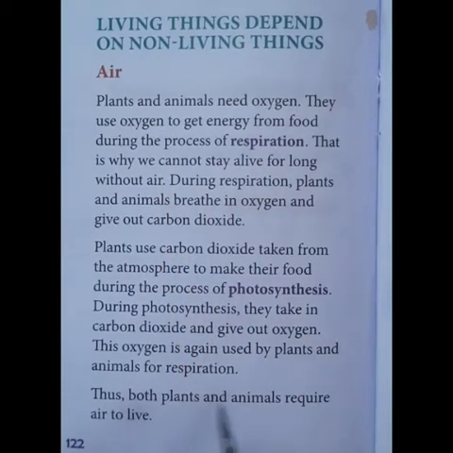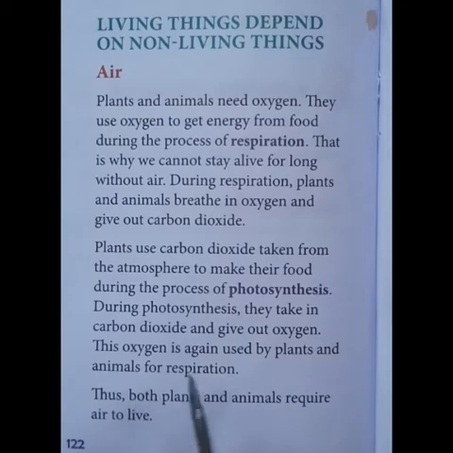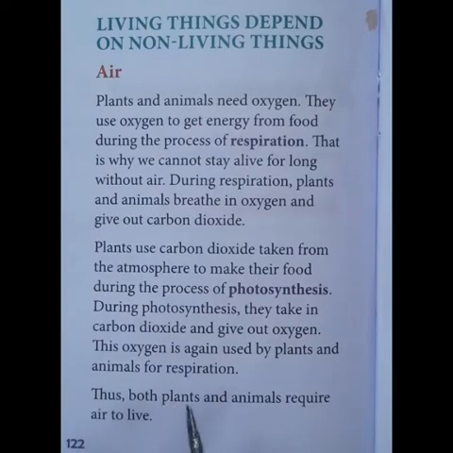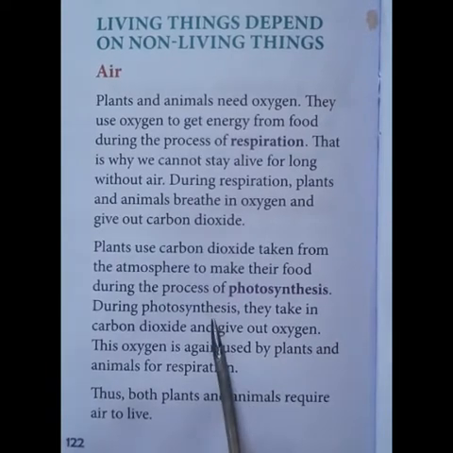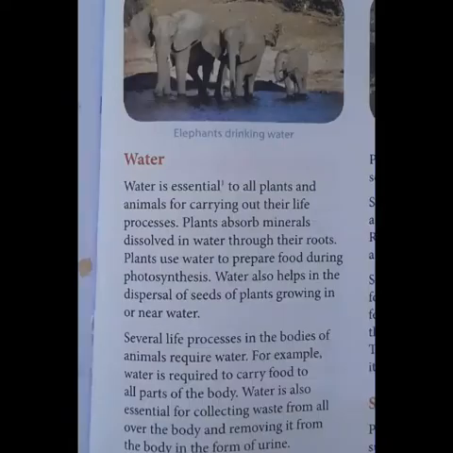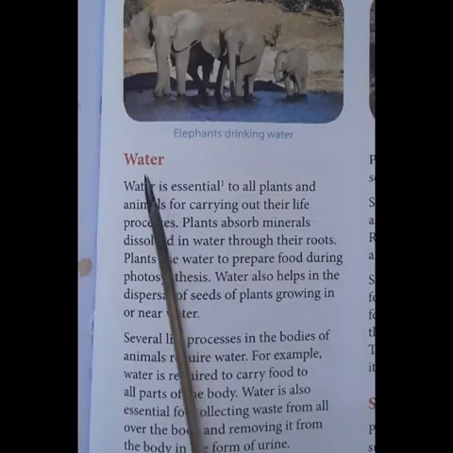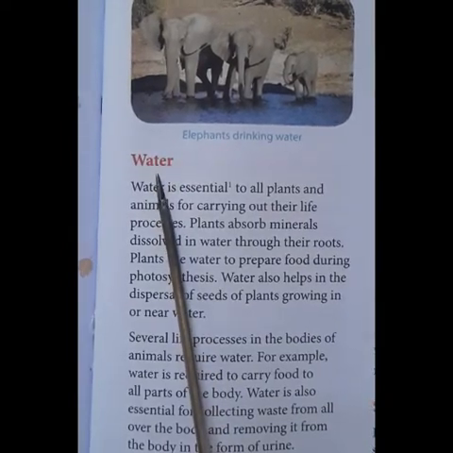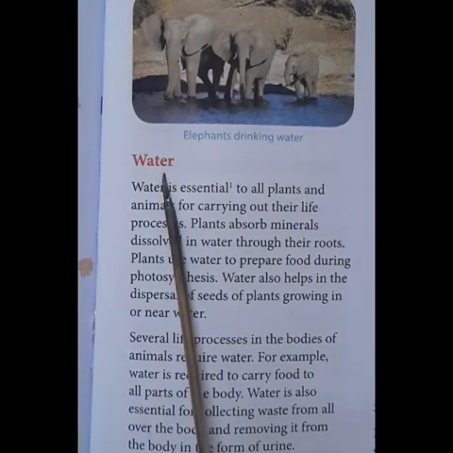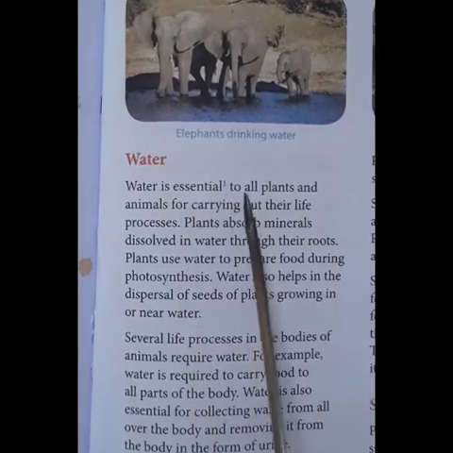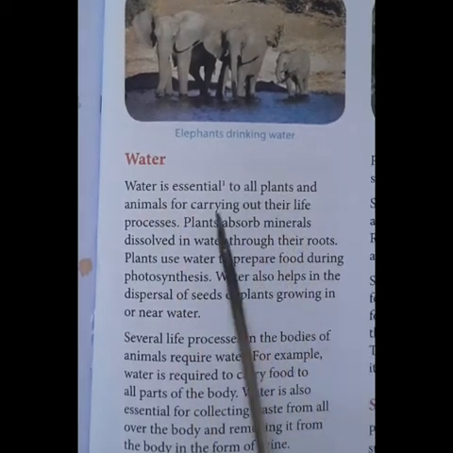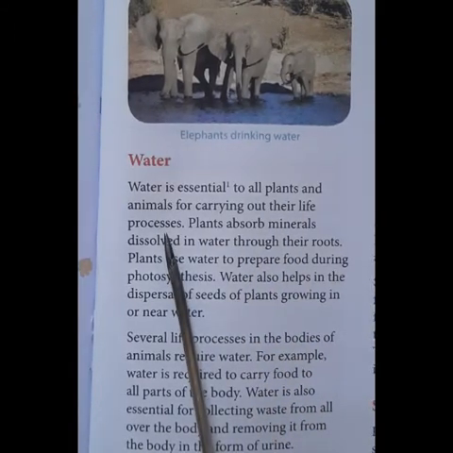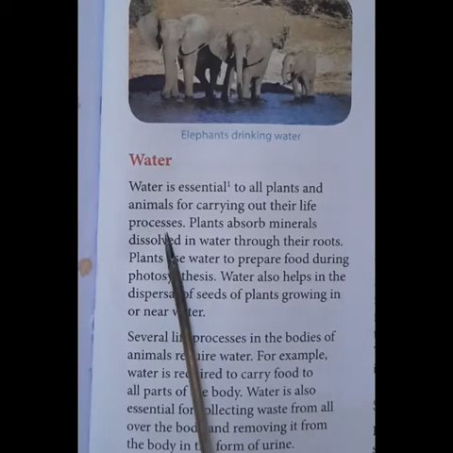Thus, both plants and animals require air to live. So, air is a non-living thing which helps both plants and animals for their survival. One more non-living thing or abiotic component of nature is water. Water is very much important, or it is necessary to all the living beings in order to carry out their life processes. Without water, the mechanism of the body doesn't go in a